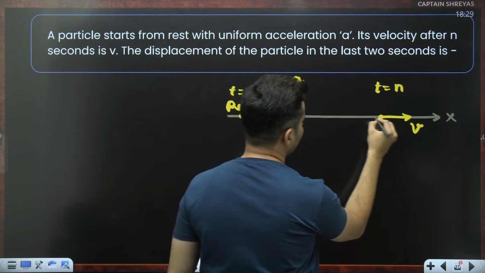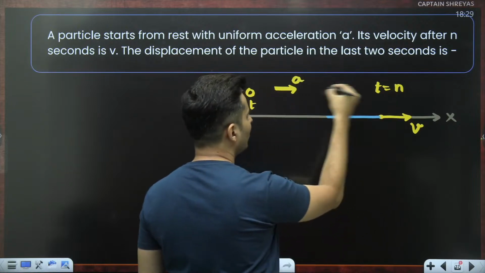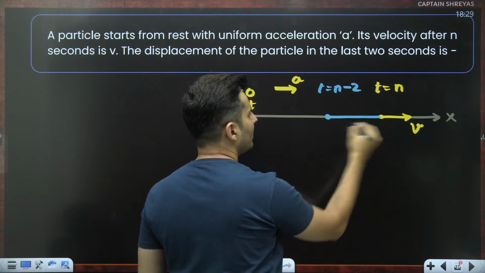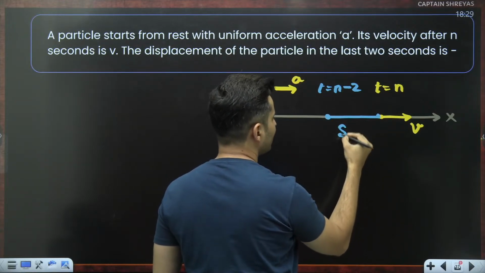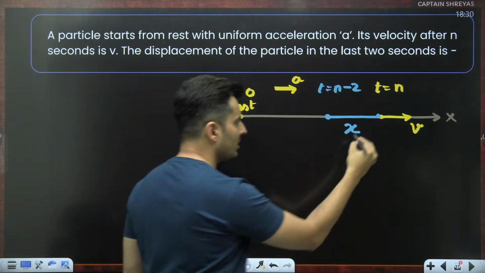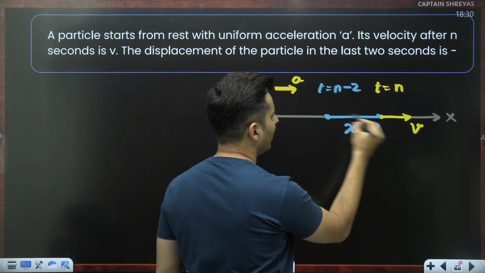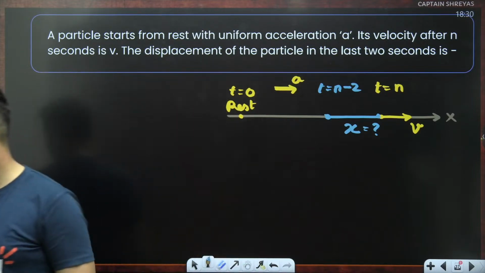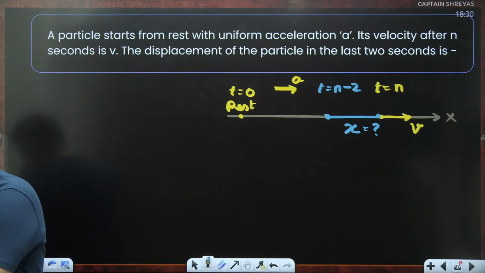Last 2 seconds means from here to here, so from t equal to n minus 2 to t equal to n. This is what is being asked. How much is this particular displacement? Let's say I call it x. The question is, how much is this x from n minus 2 to n? Is this point clear till here? Yep. Very good.